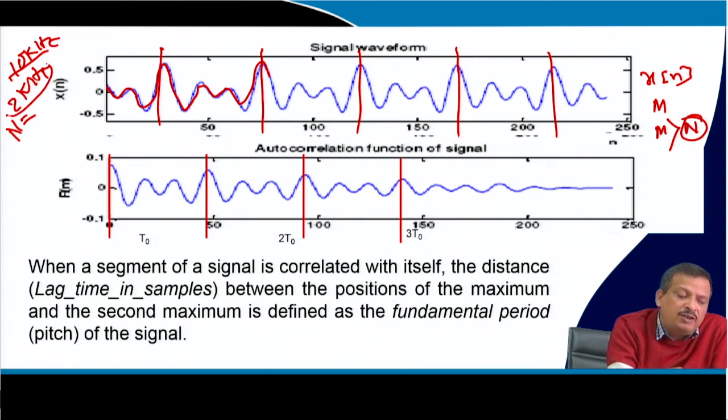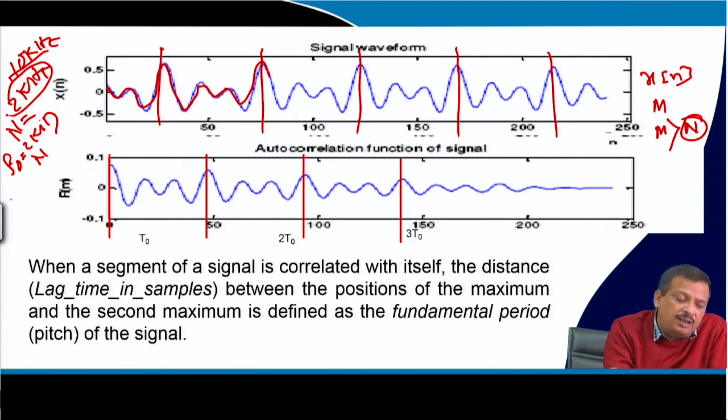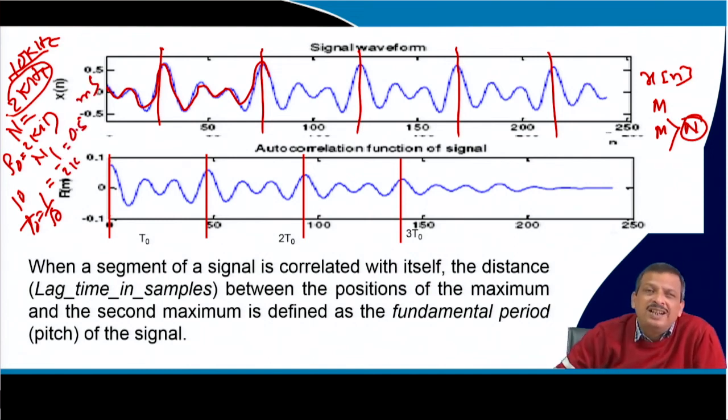The signal's f0 is equal to 2 kilohertz. I can easily convert hertz to number of samples, because I know 10 kilohertz means 10k samples in 1 second. If f0 is 2 kilohertz, then T0 is equal to 1 by f0, which is 1 by 2 kilohertz, that means 0.5 millisecond. So, in 1 second there are 10,000 samples; in 0.5 millisecond, I can find out how many samples there will be.